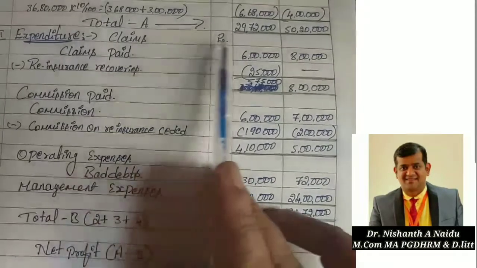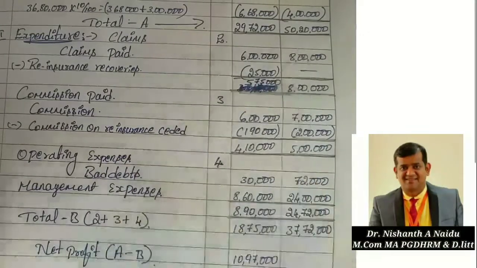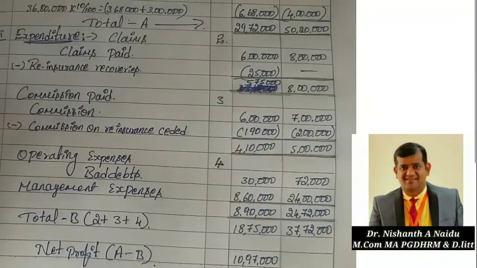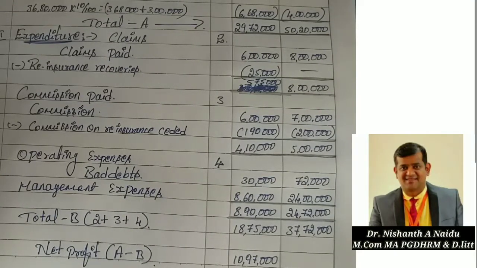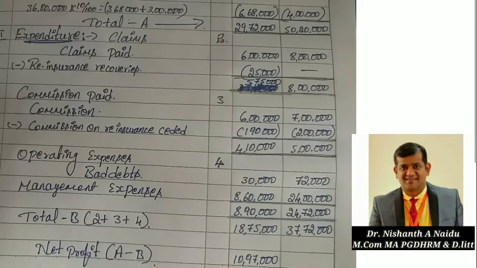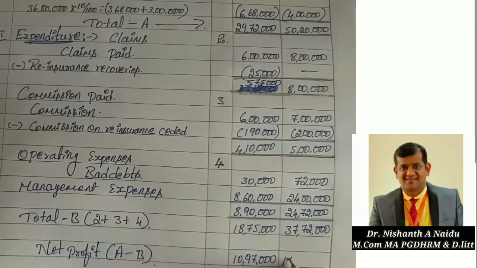For marine, total A is 50 lakh 20,000 minus total B 37 lakh 72,000. So 12 lakh 48,000 is the profit.